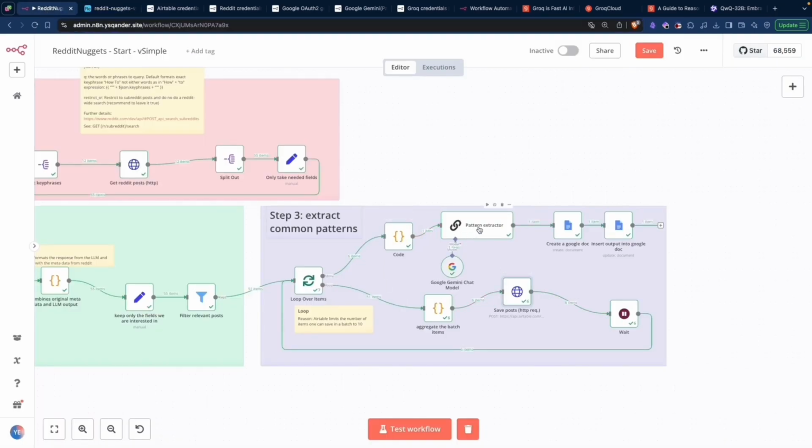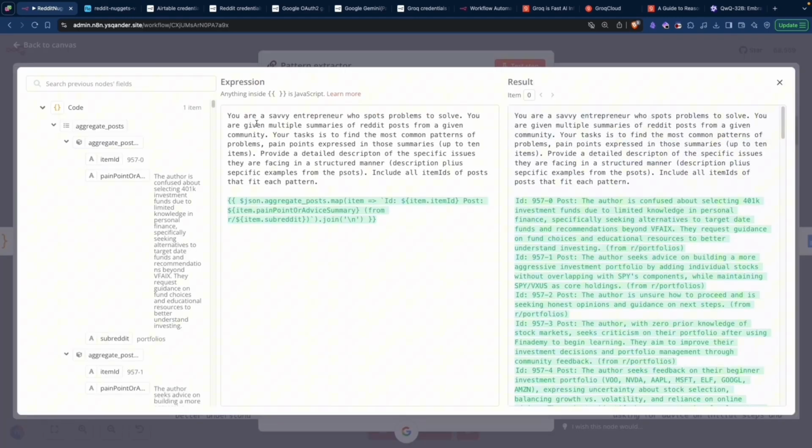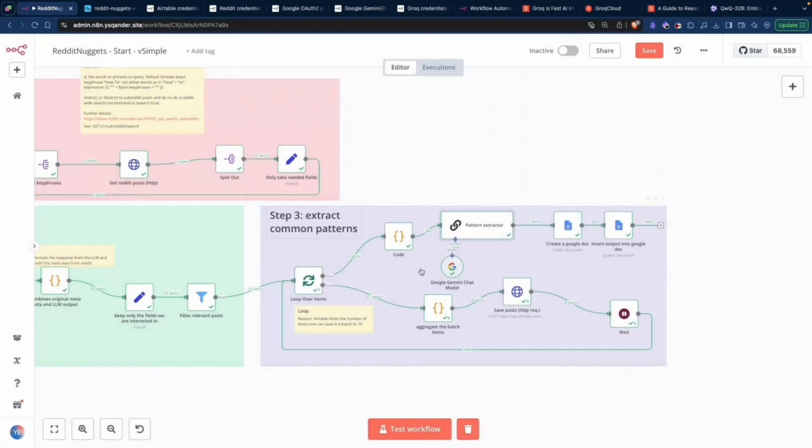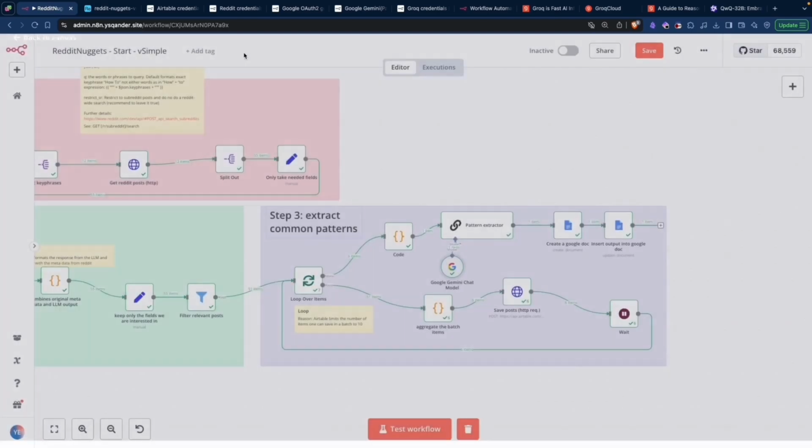And finally, the last part is to extract the patterns from all this data and the summaries that we've created. And we also have a prompt which tells Gemini Flash 2.0 in this case to provide some synthesis, let's say, of all the posts and the summaries, up to 10 items that detail problems and pain points. And this is the Gemini 2.0 Flash. It's free for up to, I believe, 15 requests per minute. And this is just one request per report that we produce. So this is very good. It has a very good performance.